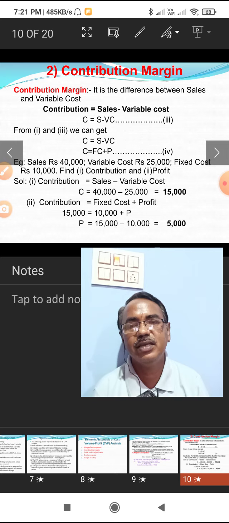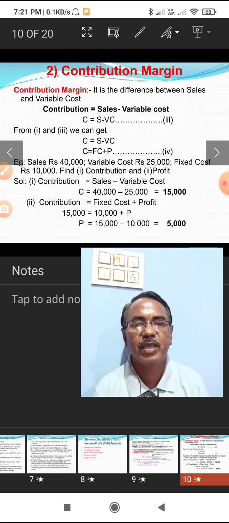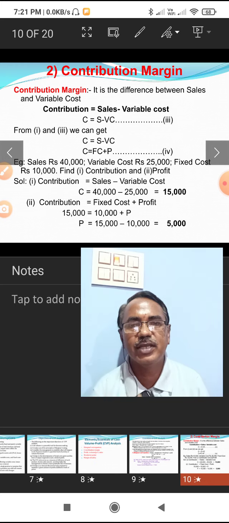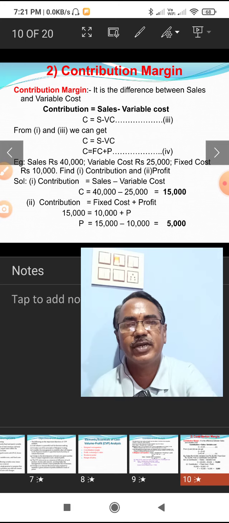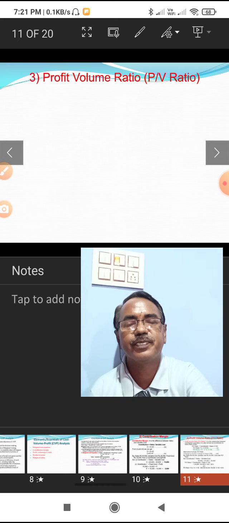We can ascertain the profit by solving the equation. Contribution is equal to fixed cost plus profit. Here profit is equal to contribution 15,000 minus the fixed cost 10,000. It comes to 5,000. 5,000 is the profit. This is the procedure to ascertain the contribution margin.